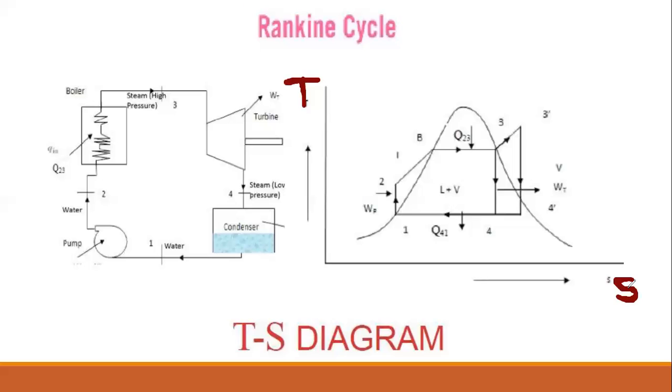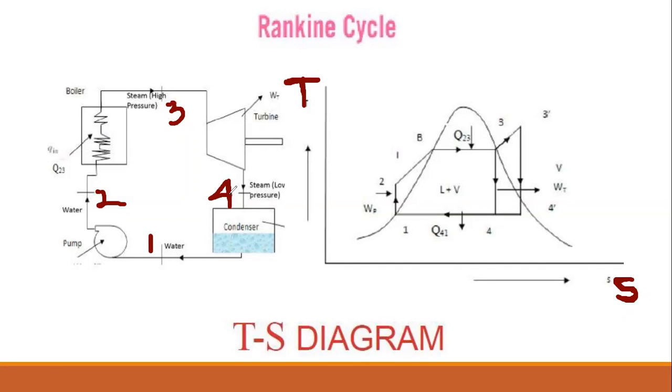We will start from this diagram that I have already made. Suppose let's mark four points: 1, 2, 3, and 4. So we will start from the boiler. What happens in the boiler? If you remember properly, in the boiler there is a certain amount of water at a certain temperature, probably 30 to 40 degrees Celsius, normal temperature water.